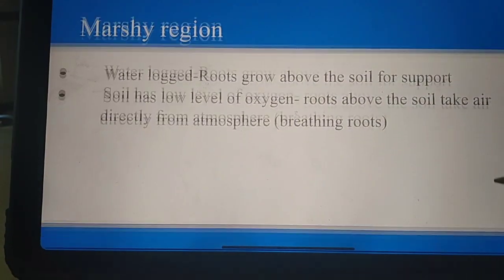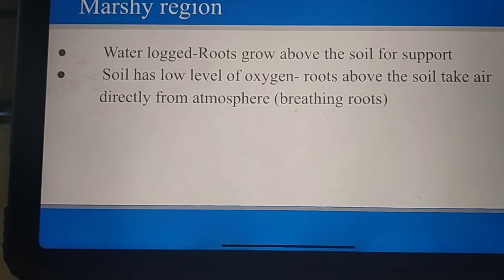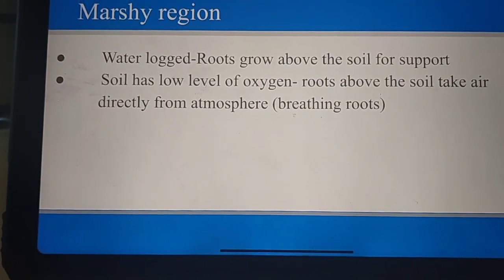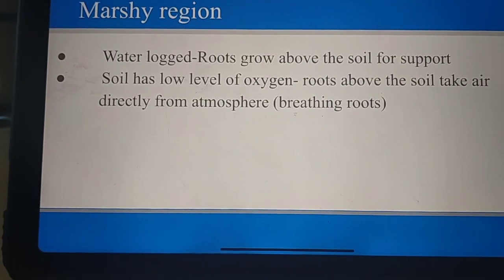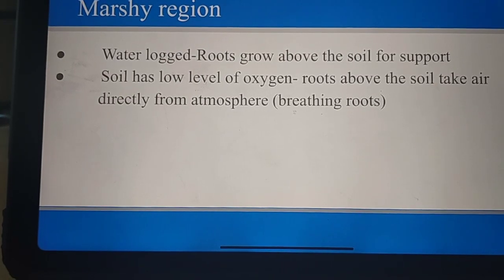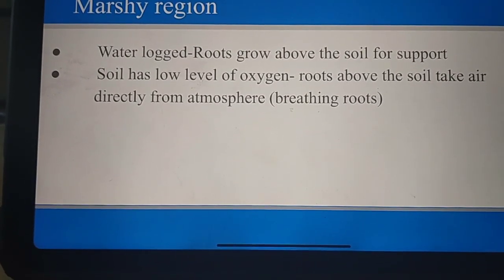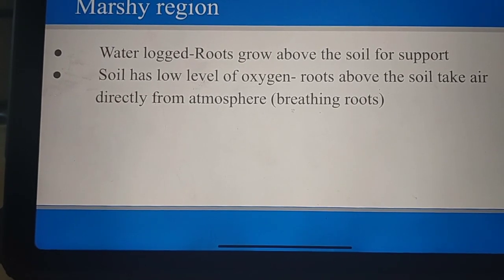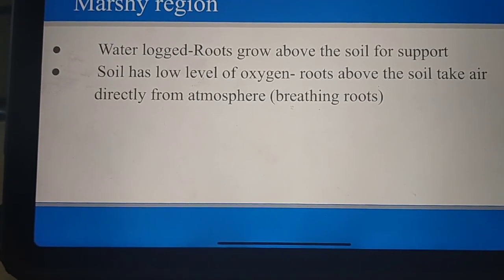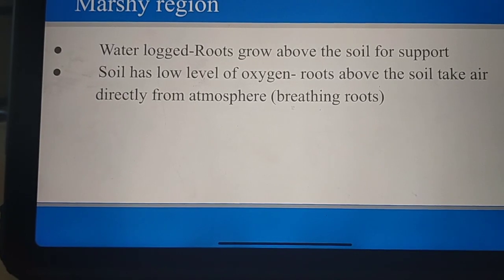Then in marshy regions, what are marshy regions? Marshy regions are waterlogged regions, so the soil has a low level of oxygen. Since this region is waterlogged, there is lesser support for plants. So the roots grow above the soil for support.